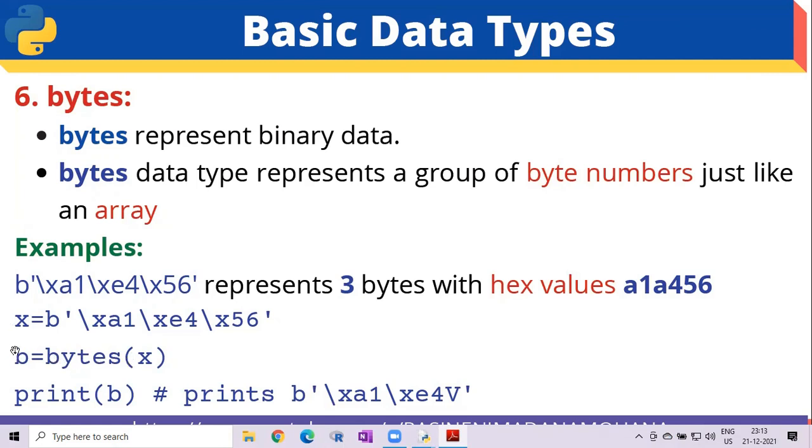If you want to print b, it prints whatever the binary data is. Print b, it prints the same value we assigned in x. So b, single quote \xa1\xe4 and so on, it is displayed here.